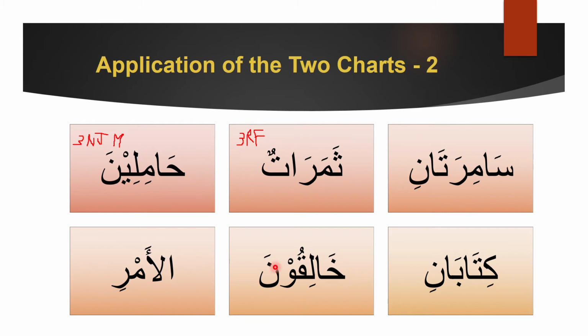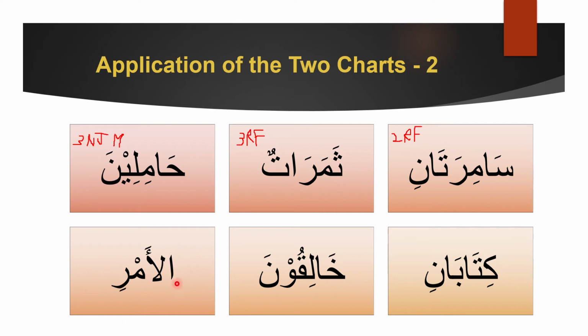Now the next one, samiratani. Any combination? Yes, the ani. And not just the ani, it's also having a ta before it, like muslimatani. So muslimatani, samiratani, both have the tani sound, which means we can say that this is 2, first of all, dual, rafa because of ani, and female because of the tani.